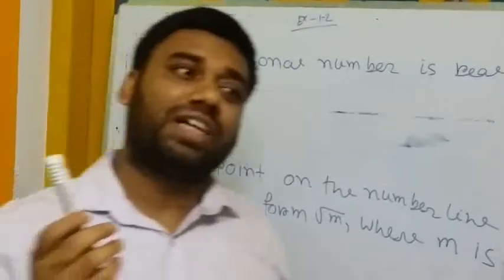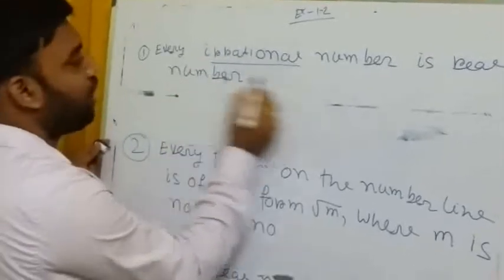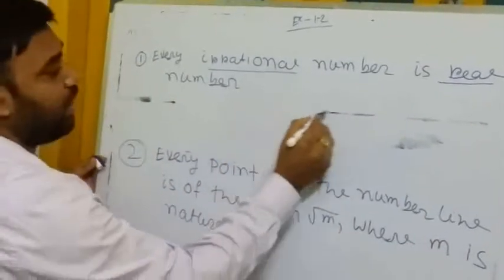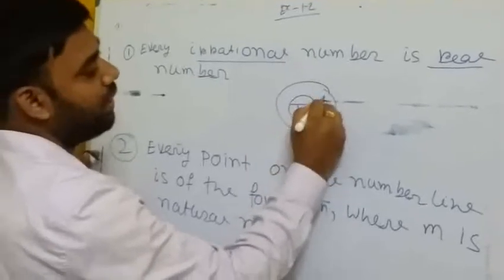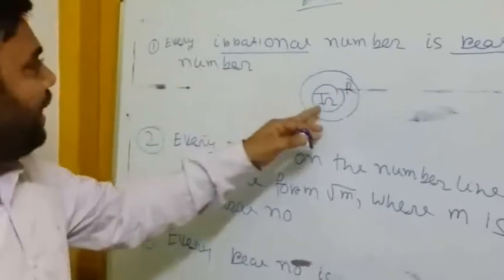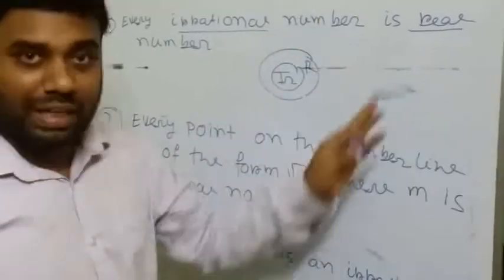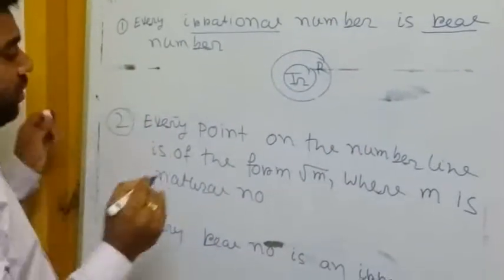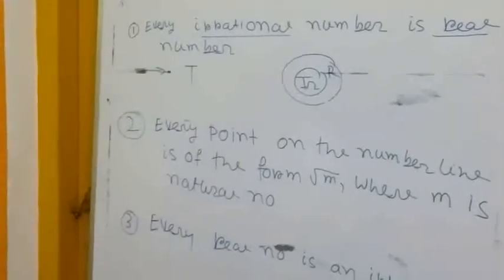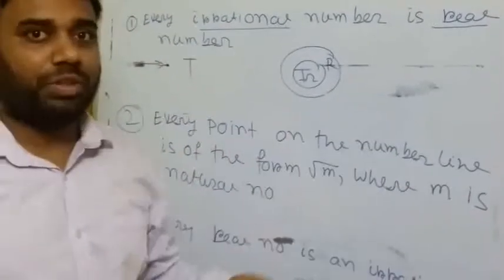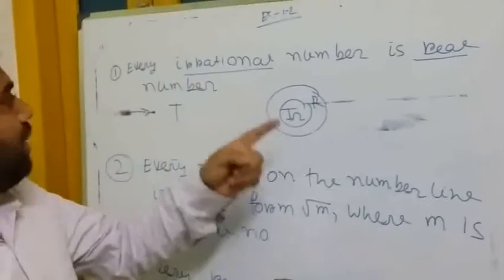We have seen earlier that irrational numbers are a part of real numbers. So every irrational number is a real number. That statement is true.